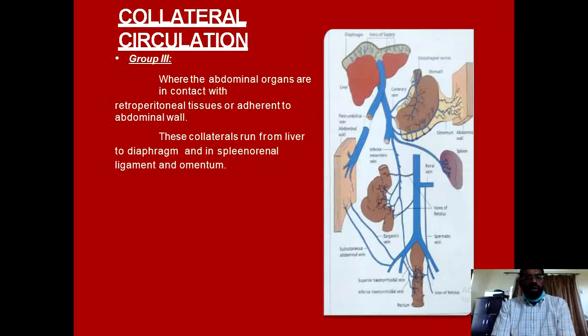Group 3 of these collateral circulations are formed where the abdominal organs come in contact with retroperitoneal structures, they are adherent to the abdominal walls, and these collaterals run from the liver to the diaphragm, and in the splenorenal ligament and in the omentum.